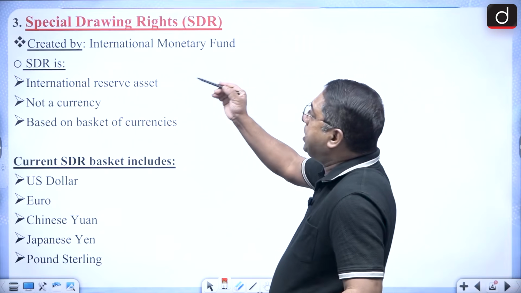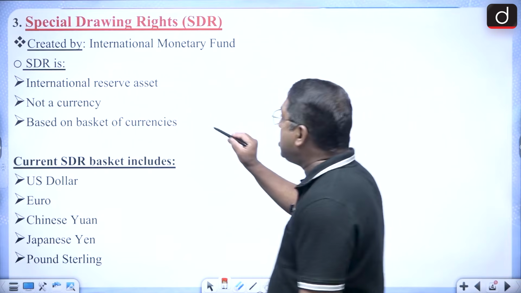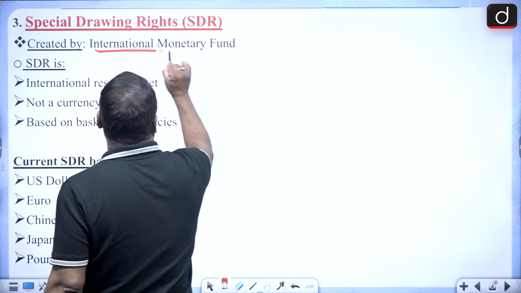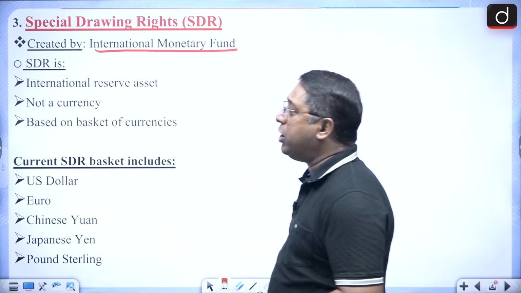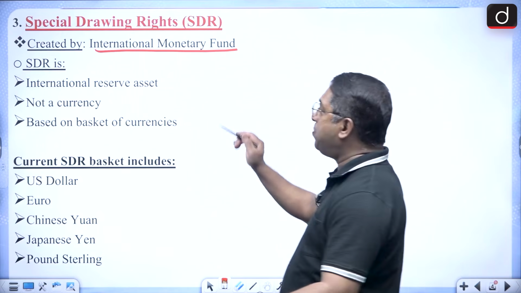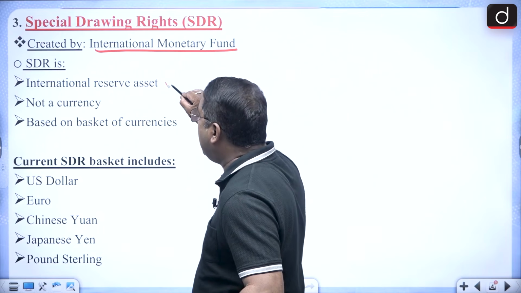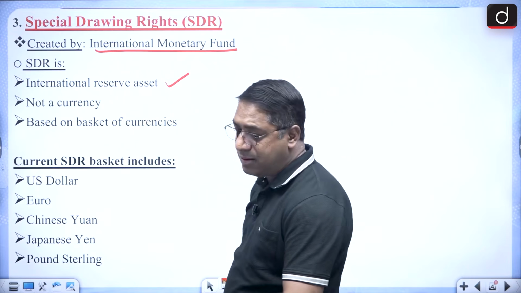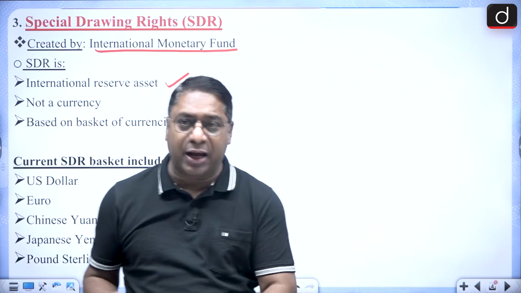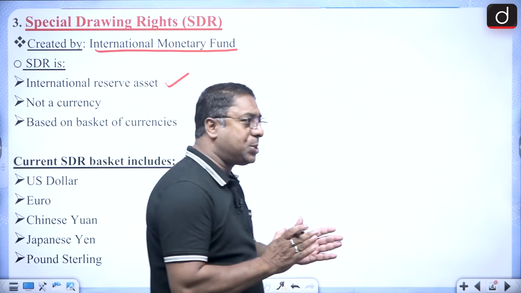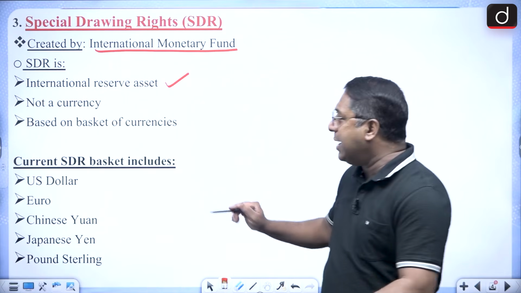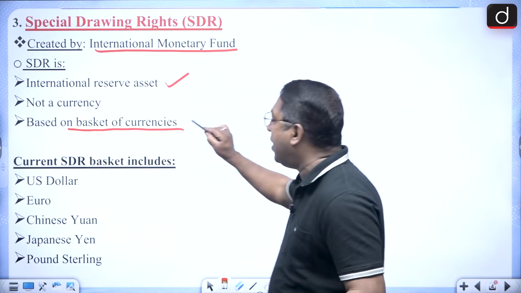Then comes the special drawing rights. This special drawing rights is created by the International Monetary Fund. It is an international reserve asset. It is not basically a currency, it's an international reserve asset, and it is based on a basket of currencies.